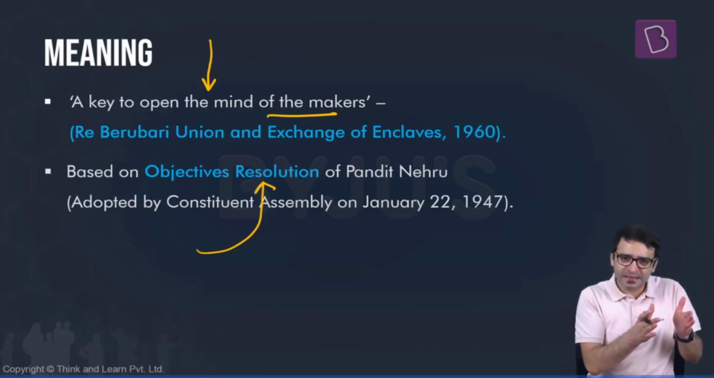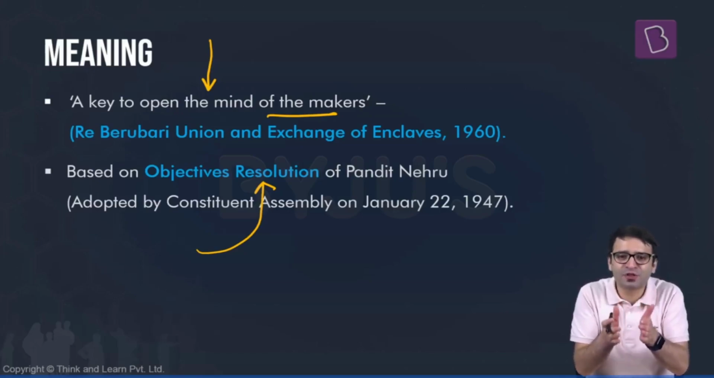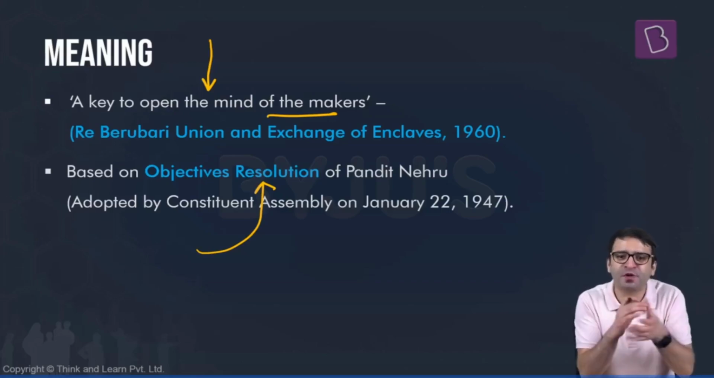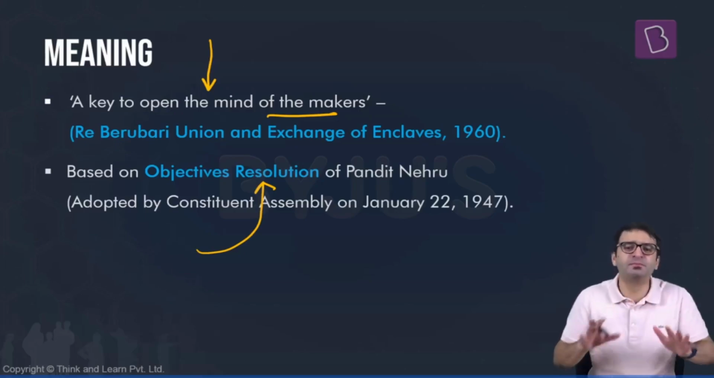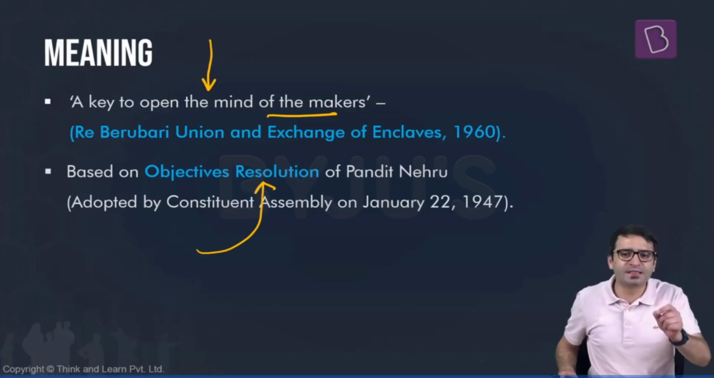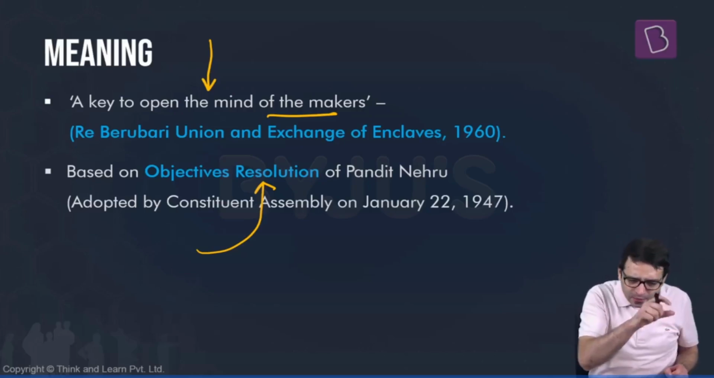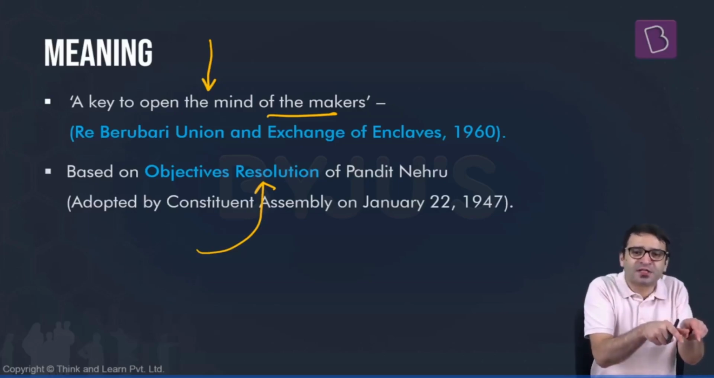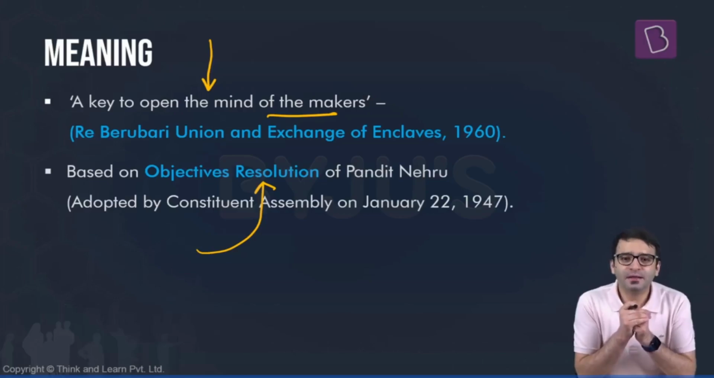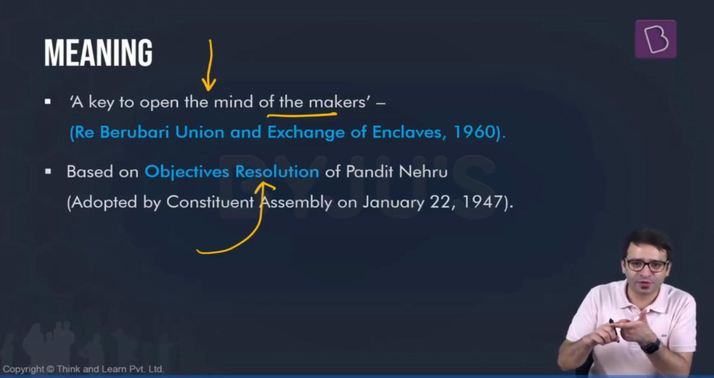This document contained the objectives of the Constitution. Pandit Nehru thought that this is something that I will present to the Constituent Assembly, that this should be the objective of our Constitution. This Objectives Resolution was adopted by the Constituent Assembly on 22nd of January 1947. And this Objectives Resolution, with minor changes in the language, became the Preamble. So long story short, the Preamble is the philosophy of the Constitution.